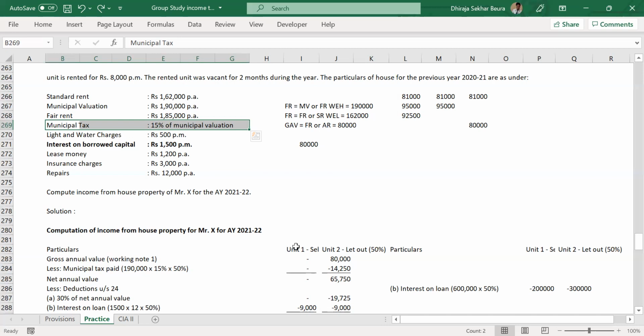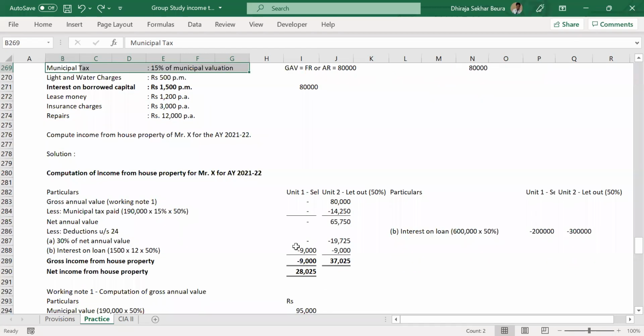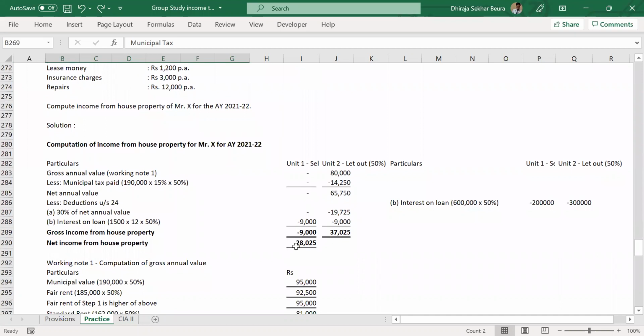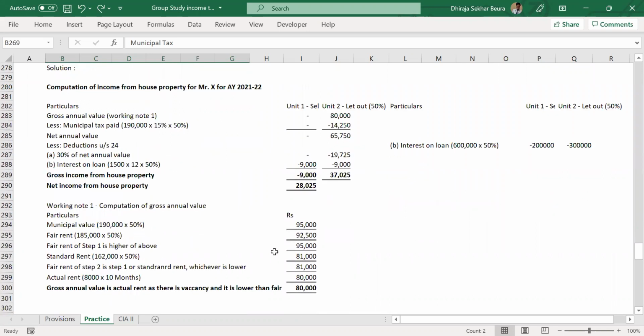And this fair rent, what is it? That will also be given. We had the discussion yesterday. If fair rent is not given, then you will take the municipal value as the fair rent, the revised fair rent. If it is given, then you will compare it. Were you there in the last discussion? Please see the video of yesterday's discussion; this is a big discussion and I can't answer it in just 5 minutes.